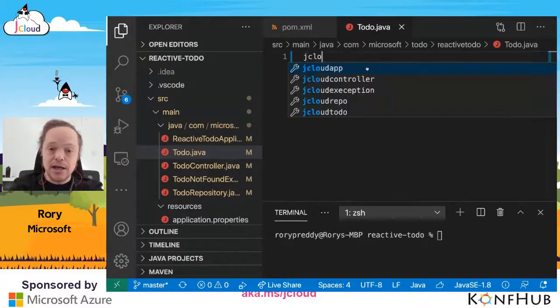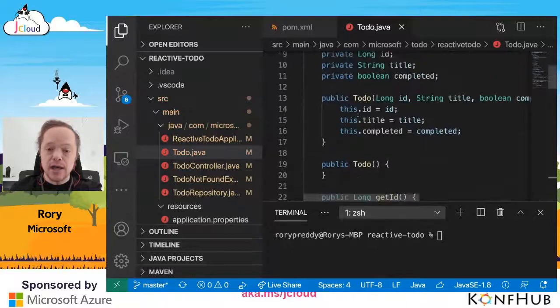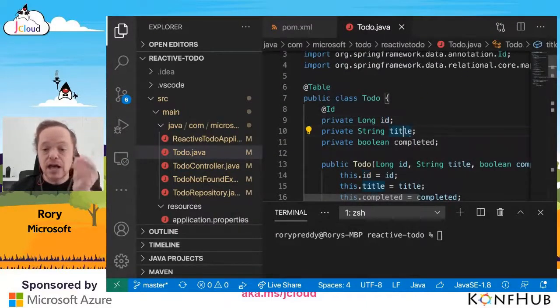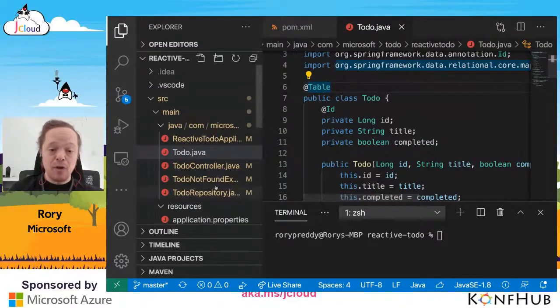And I'm going to go JCloud, and I've got to-do here. The to-do class, the DTO, just has an ID, a title, and completed, and it binds to the table to-do. Pretty simple. Then afterwards, I've got my to-do repository.